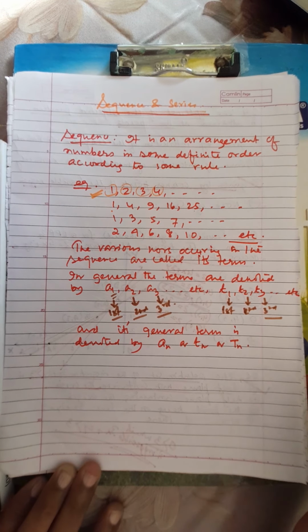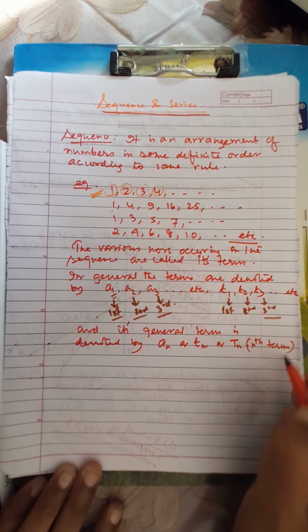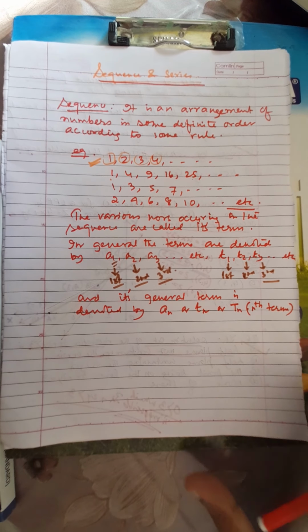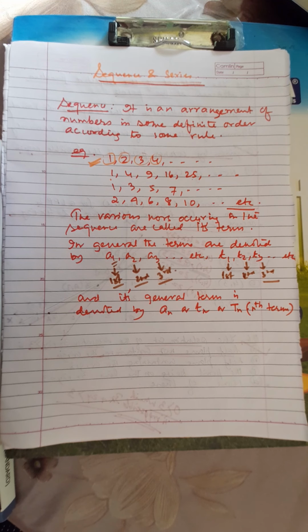That means the nth term, the nth position of the term. This is the way we will write. That means the nth term of the sequence is called the general term. Sometimes it may be asked to find out the general term. That means we need to find out the nth term.